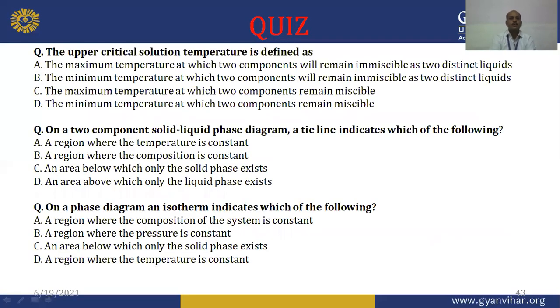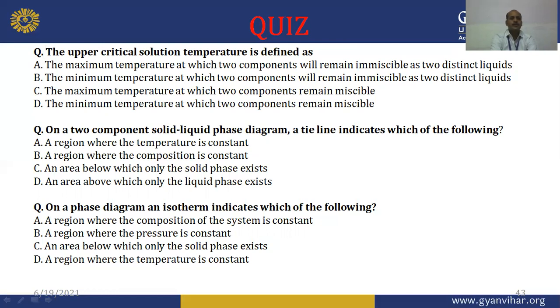Then some multiple choice type questions, like: the upper critical solution temperature is defined as. So how is the upper critical solution temperature defined? The maximum temperature at which two components will remain immiscible as two distinct liquids; the minimum temperature at which two components will remain immiscible as two distinct liquids; the maximum temperature at which two components remain miscible; and the minimum temperature at which two components remain miscible. So we have to give the answer to this question.